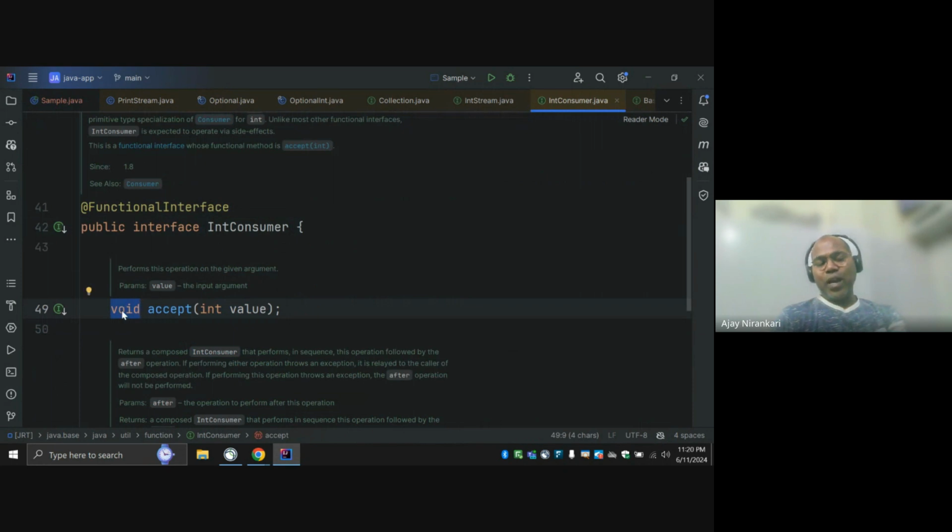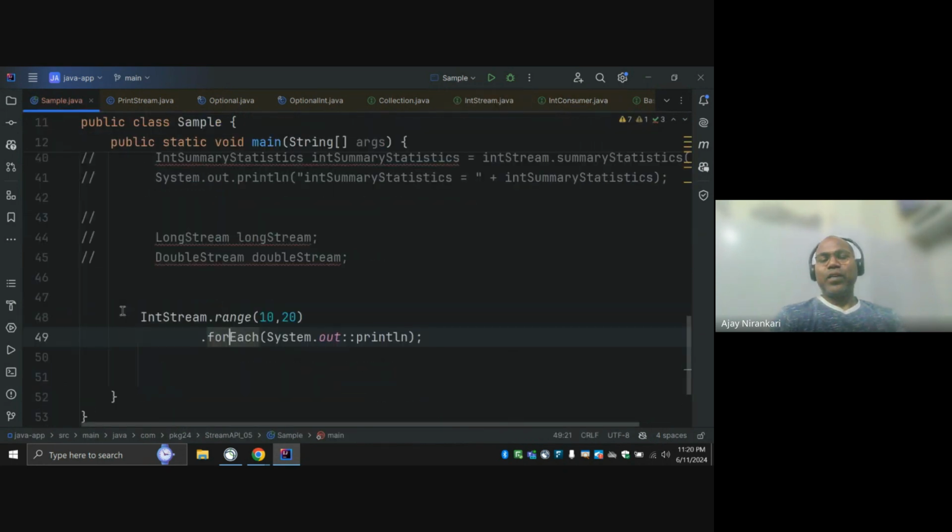So here I am saying, hey library, hey forEach function, you are expecting the implementation of IntConsumer. I'm not going to implement it, but I already have one function, println, that matches your syntax. So let's run my code. Already we have a println function which takes one input variable and does something, so I am not going to write this code.